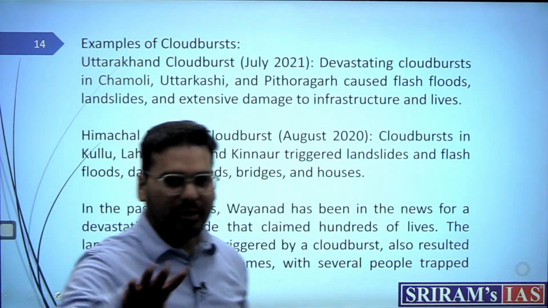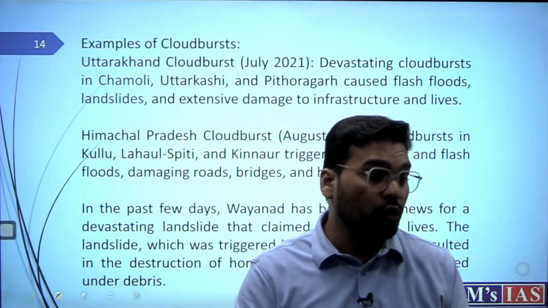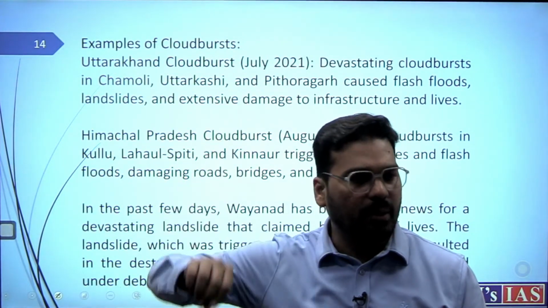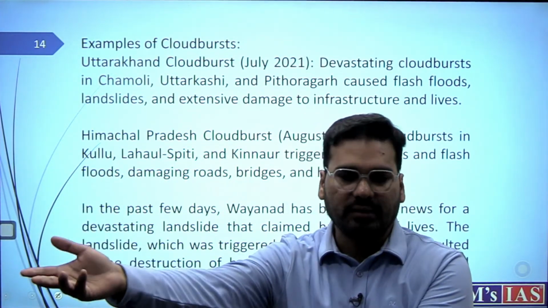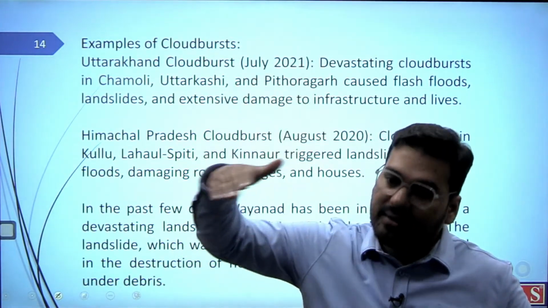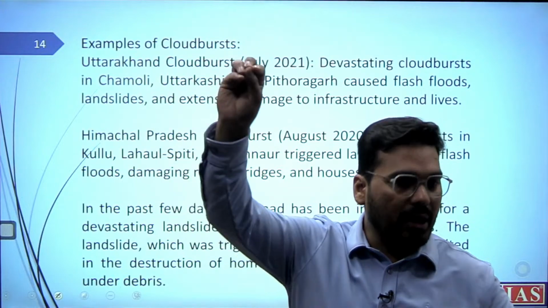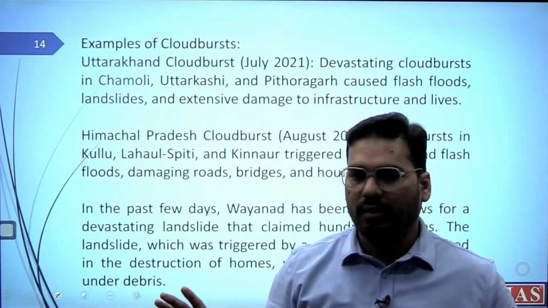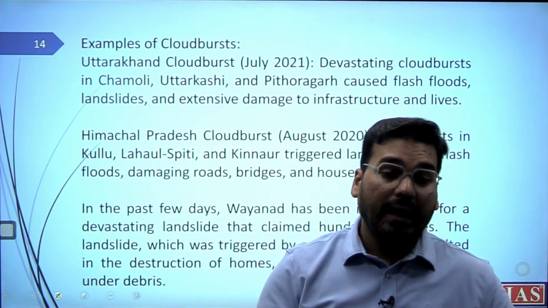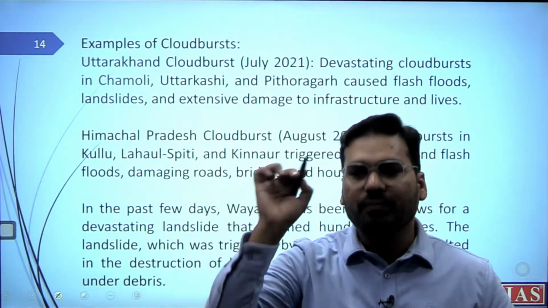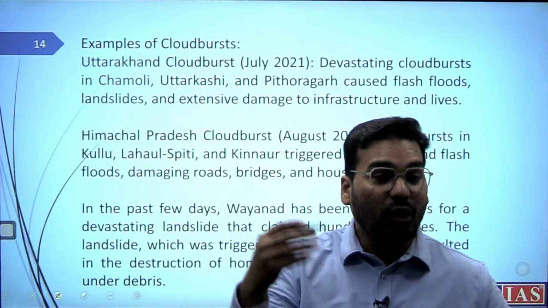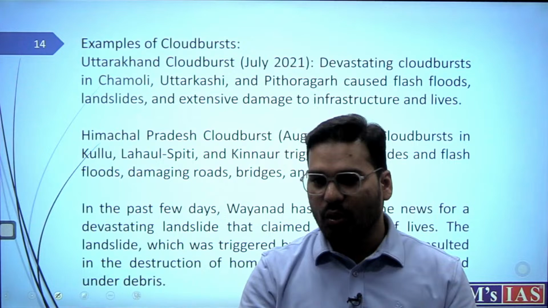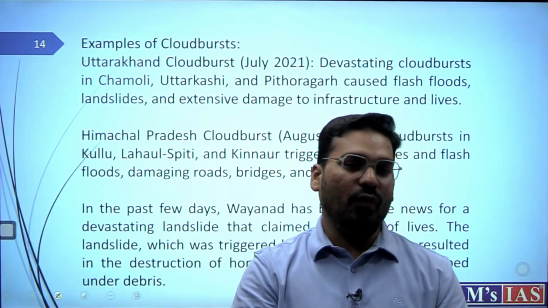Even if you did not know others, Wayanad you should know. So Wayanad should be there. In the Western Ghats, mention one or two more areas that have generally faced cloudbursts. Then Himalayan states, Uttarakhand and Himachal, keep mentioning any name: Chamoli, Pithoragarh, Kullu, Manali, anything. And if you are sure enough, you can also mention the others here. These are the hot spots. So now you make your answer very much contextual, very much on spot.